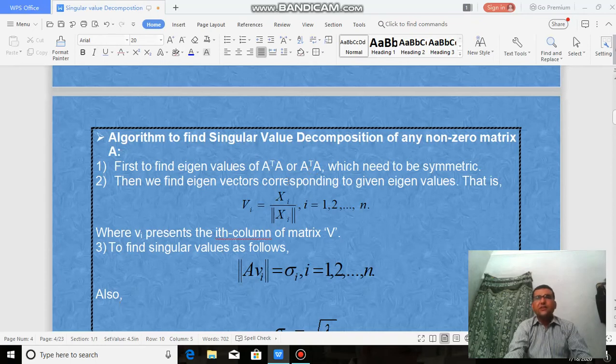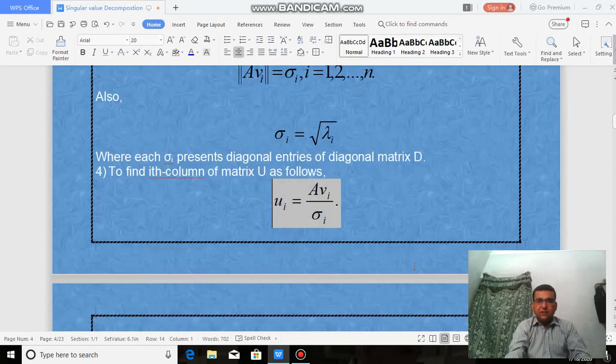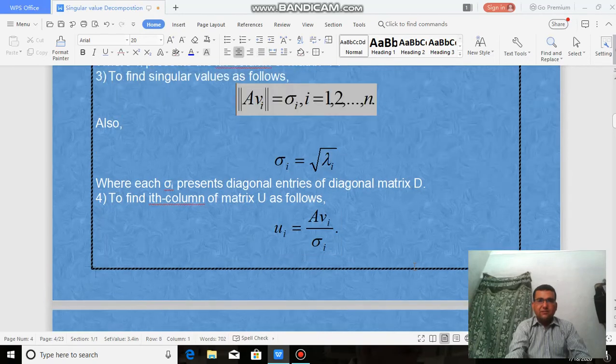Then we calculate the eigenvalue of this matrix. Then we calculate the eigenvector corresponding to it, x is the eigenvector. If we take this step, then we get the ith row of V. Similarly, to find the singular value, if we solve this expression, the norm of AVi, then we get the ith singular value.